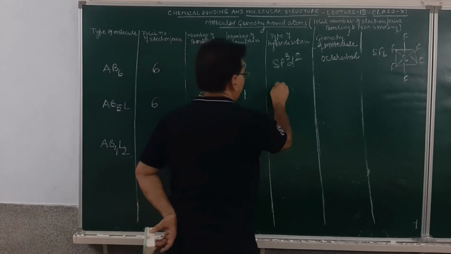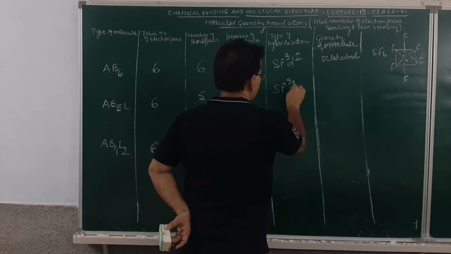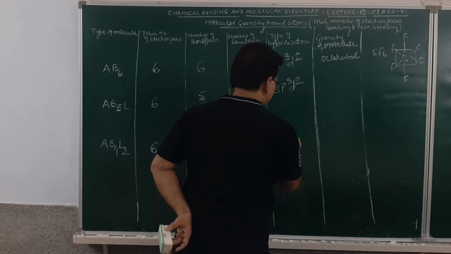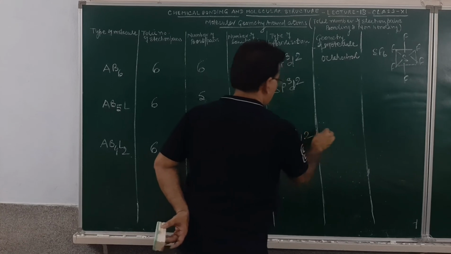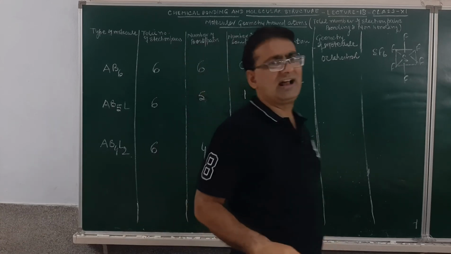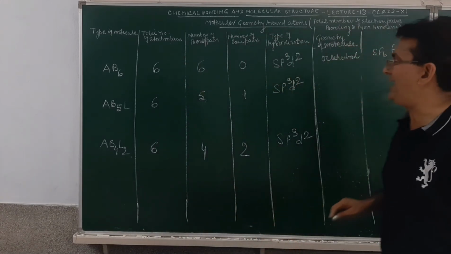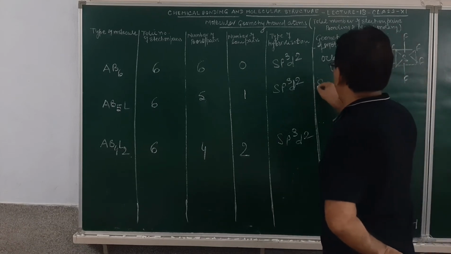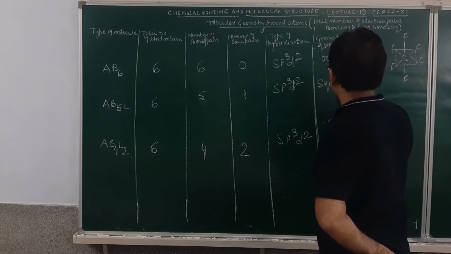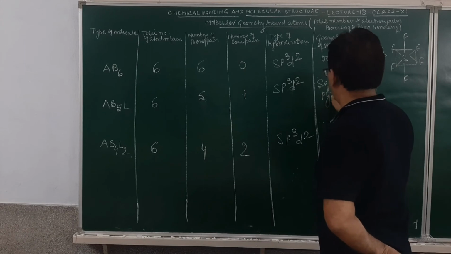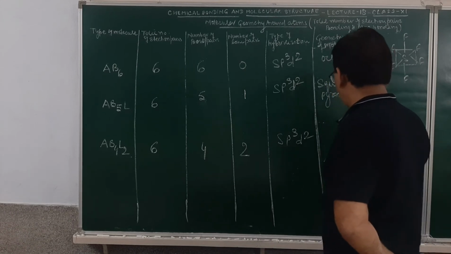Type of hybridization sp3d2, here again it will be sp3d2. Shape will be square pyramidal and square planar. This is square pyramidal shape, square pyramidal, and square planar.